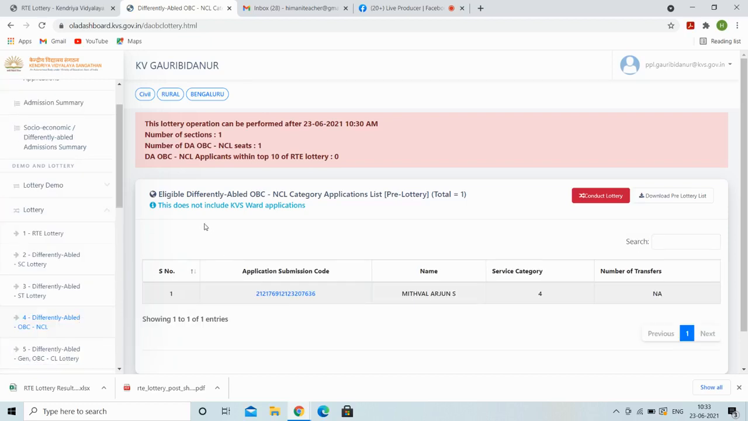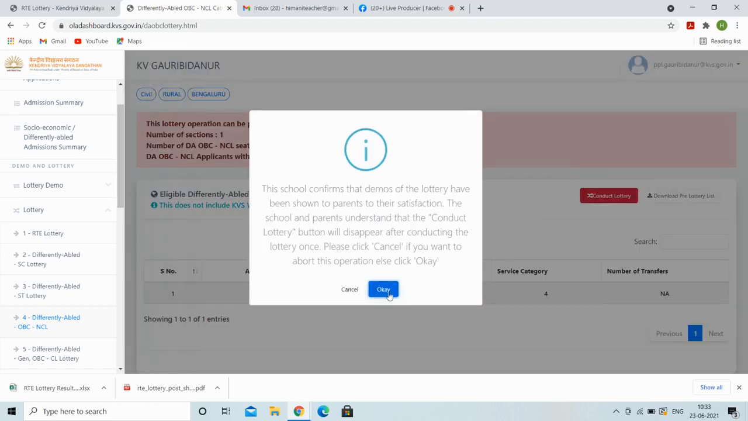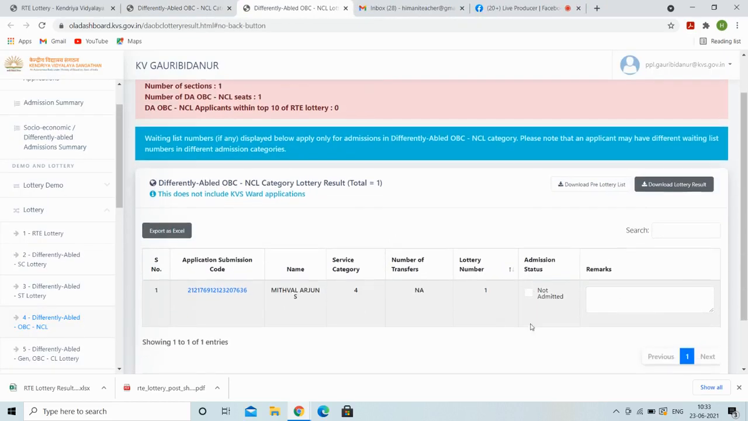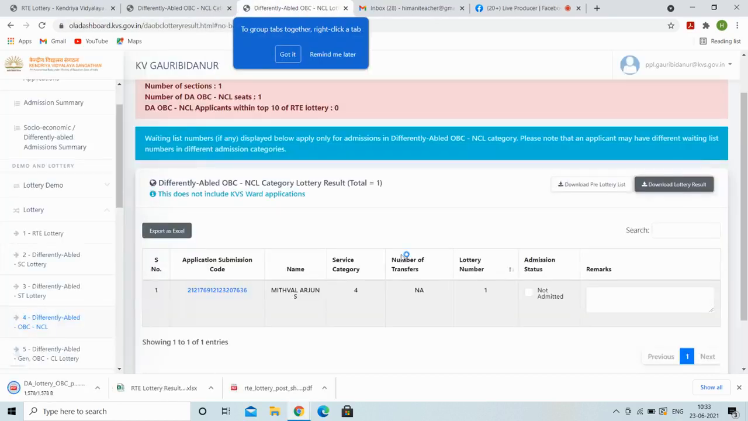And differently abled OBC non-creamy layer applications, where one student has applied. For this we will conduct the lottery. So we are clicking on the conduct lottery button. We will conduct it, click and OK. We download the lottery result.